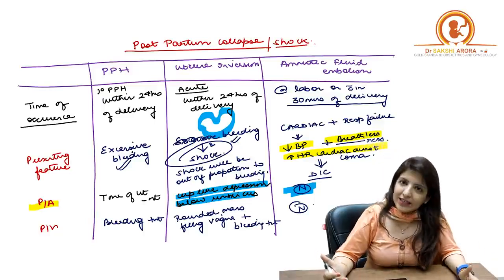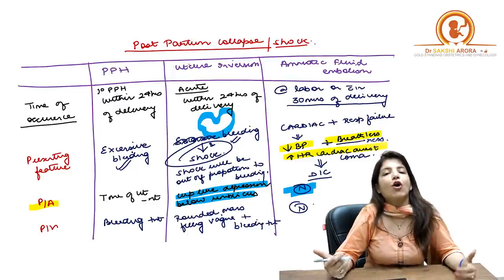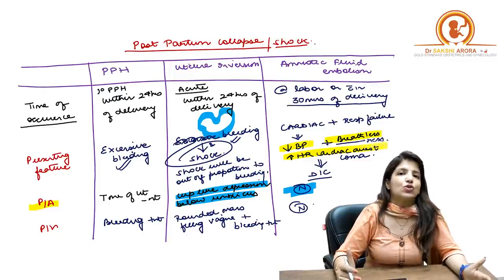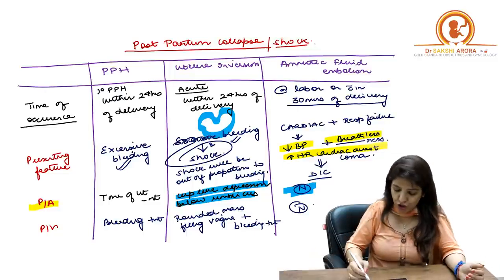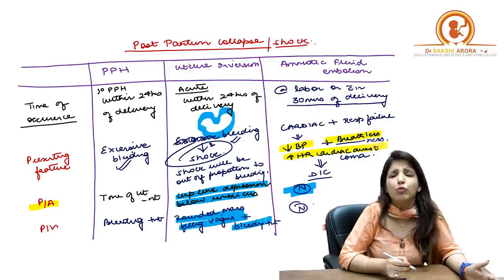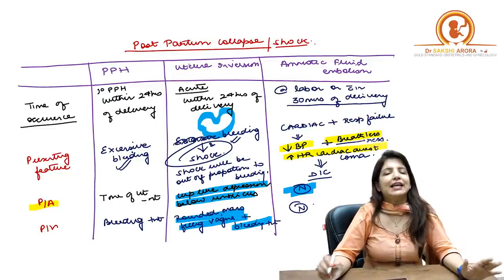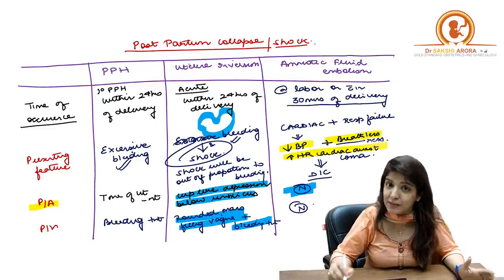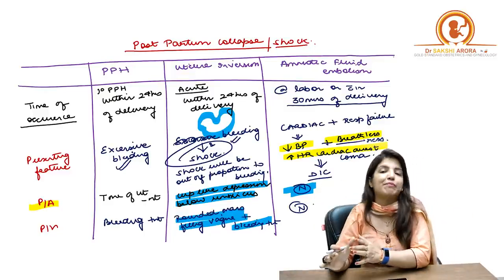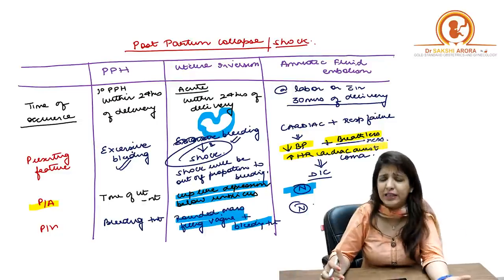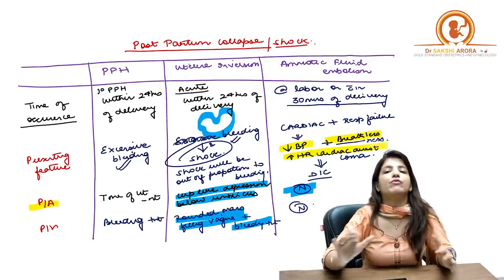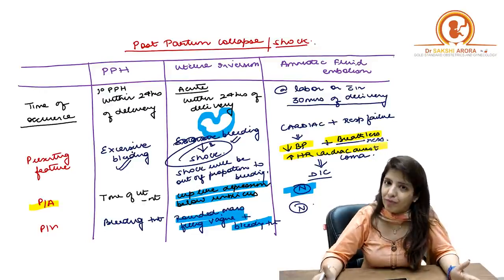Then comes per vaginal examination. In case of PPH, on per vaginal examination, you are going to get excessive blood loss. In case of uterine inversion, you are going to get a rounded mass filling the vagina and yes, bleeding would be present. Whereas in case of amniotic fluid embolism, there will be bleeding, but that is the second phase, right? In the initial phase, the bleeding is not there. It is very little bleeding in the first phase. The first phase is more about cardiorespiratory failure. So per vaginal examination is normal, right?